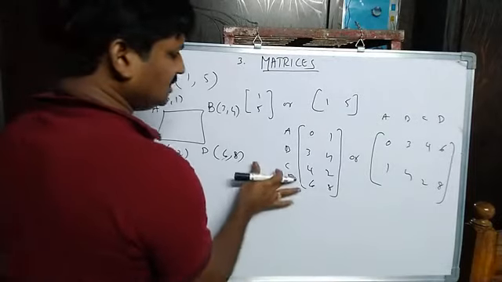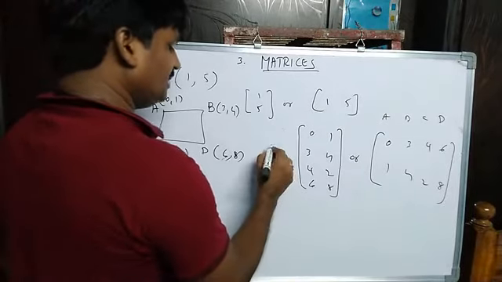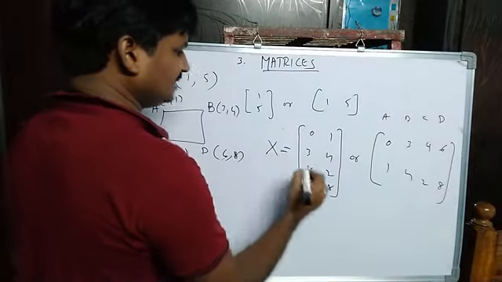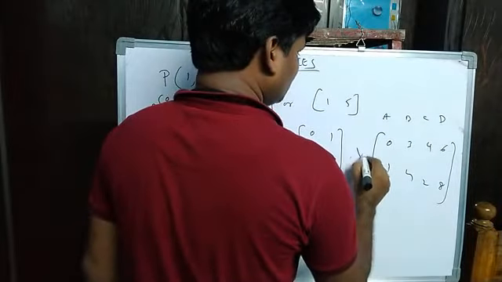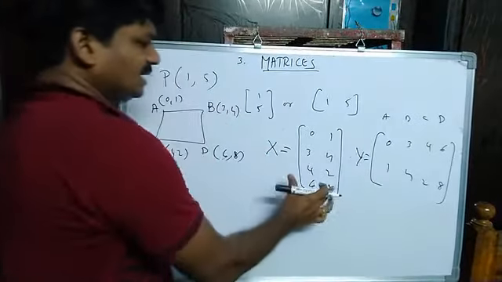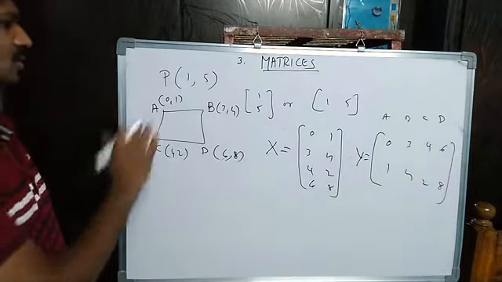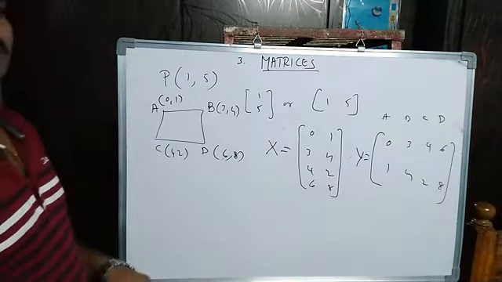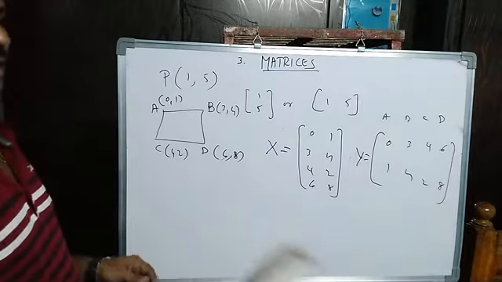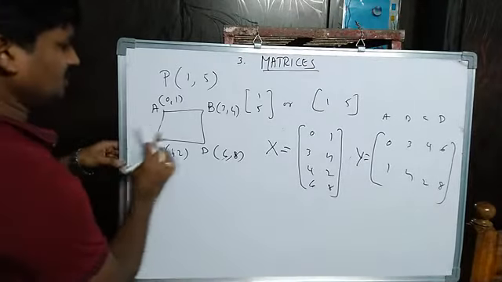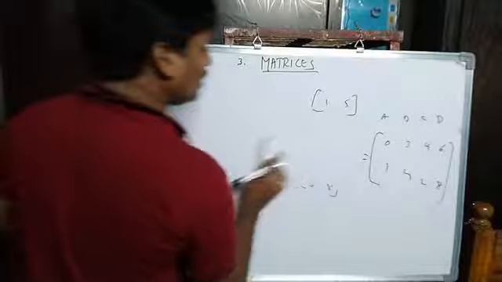So you can say this one is a matrix. This matrix is denoted by capital letters. That one I am taking as X. This one is also a matrix, or I am taking this one as Y. Either like this or like this manner we can arrange the vertices of a square or vertices of a rectangle, however it may be. Okay, it is about a matrix.